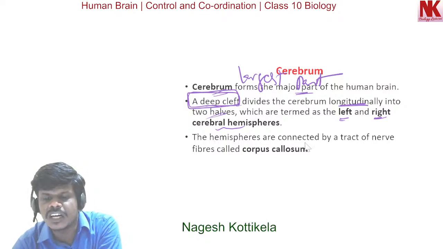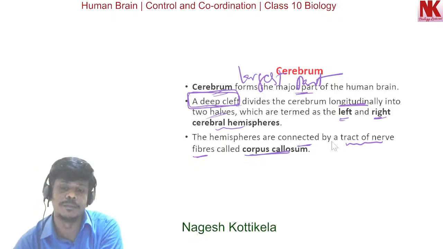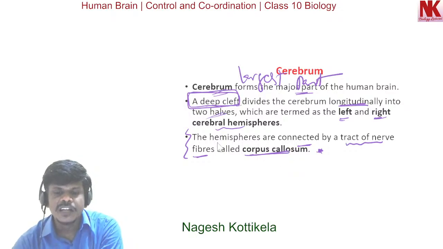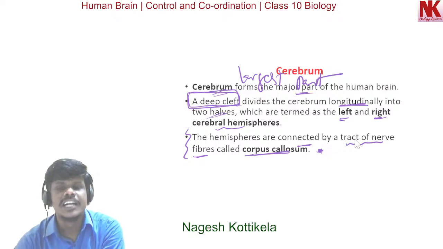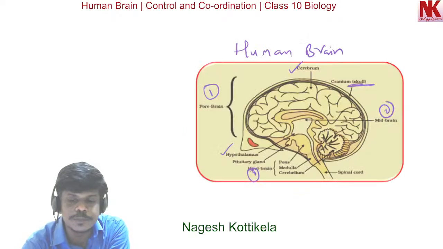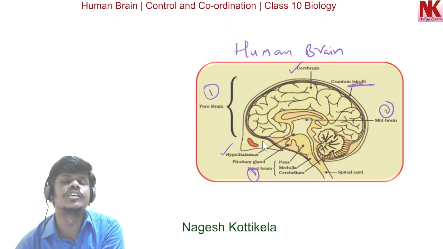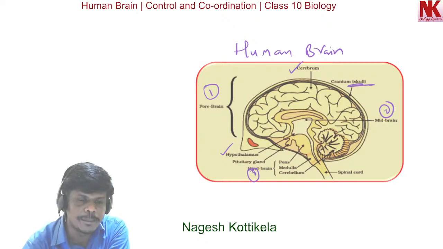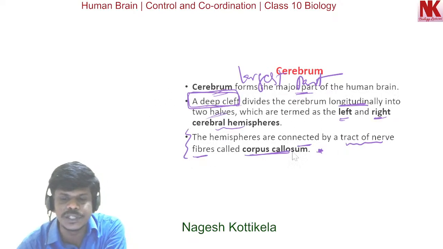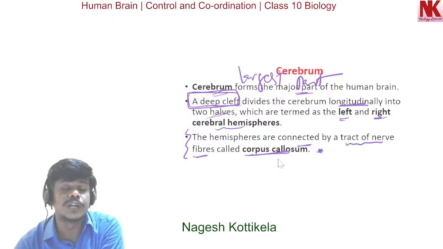The hemispheres are connected by a tract of nerve fibers called the corpus callosum. This is a very important question for the exams. I repeat this once again: the hemispheres are connected by a tract of nerve fibers called the corpus callosum. You can see in this picture, this is the corpus callosum, connecting the left and right cerebral hemispheres. One of the important questions.